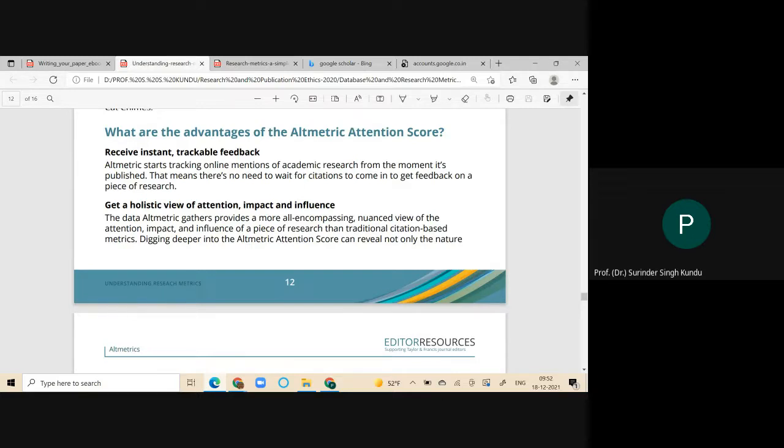One software is there, NVivo, with a small n and capital V, I, V, O. NVivo is a particular software which will give the citation score, or the flow chart, by grabbing the information from online sources, and it will reflect how many times a particular word is used by a person at different places.